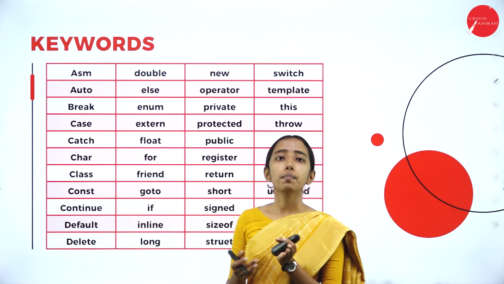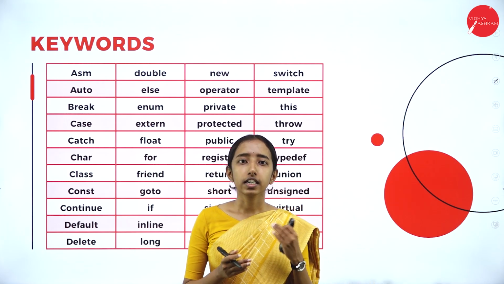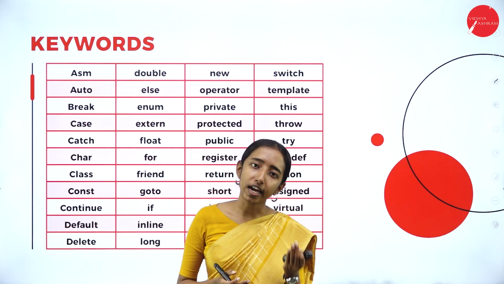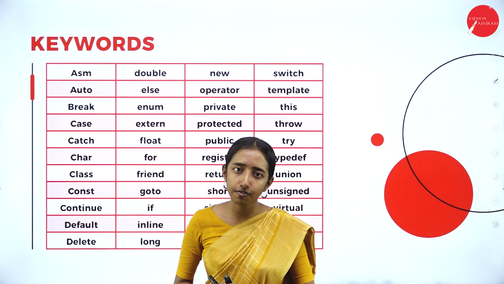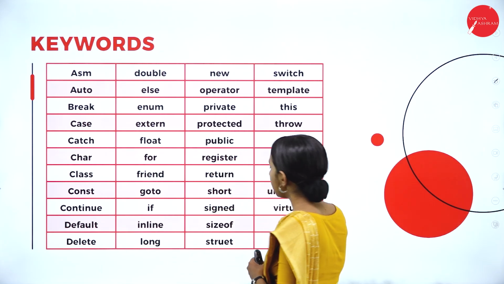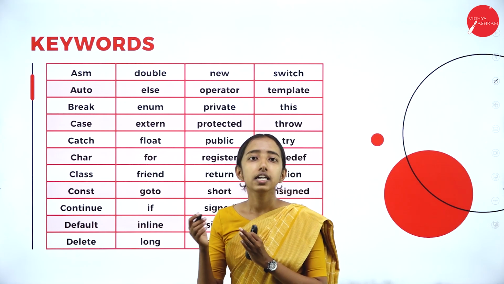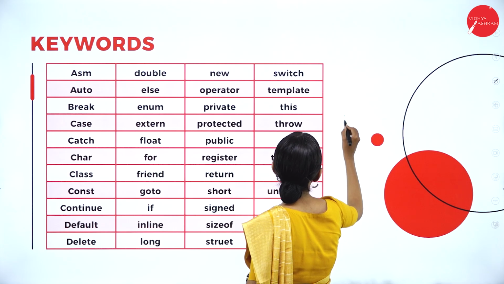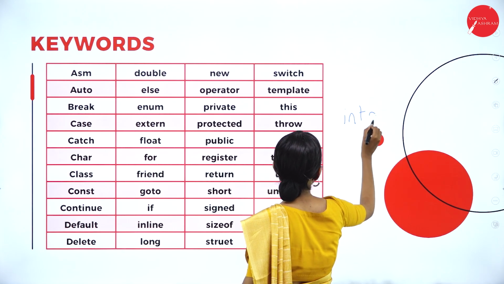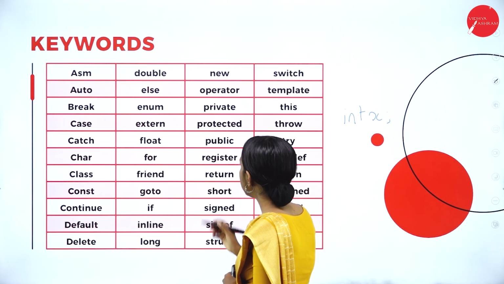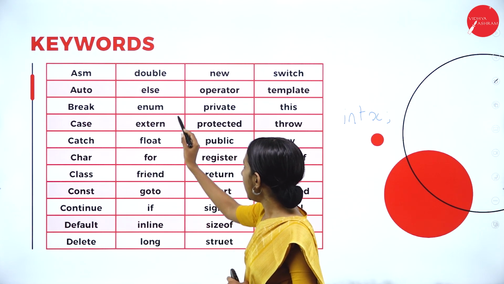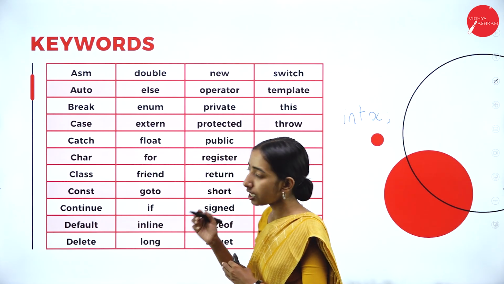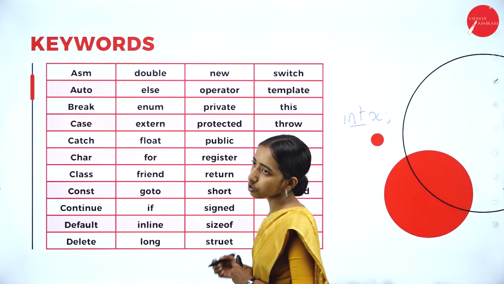So keywords are the predefined words. So they cannot be used as variables, functions or identifiers. For example, previously when we were learning about cin and cout, I have used int x. We have seen int x, right? Here if you see if, else, double, new, these are the keywords. In the same way, int is also a keyword.